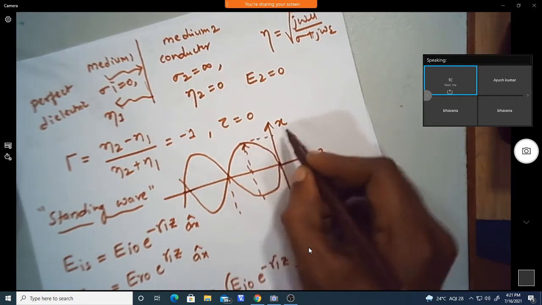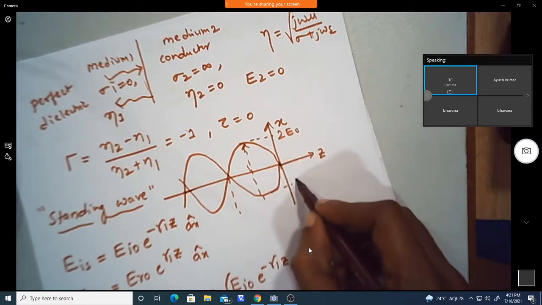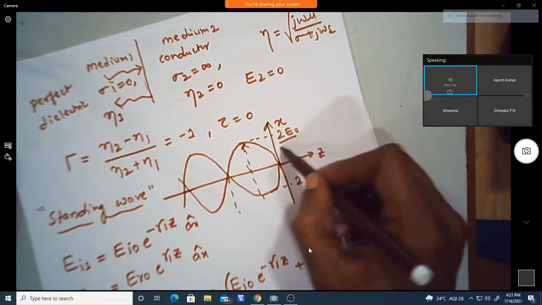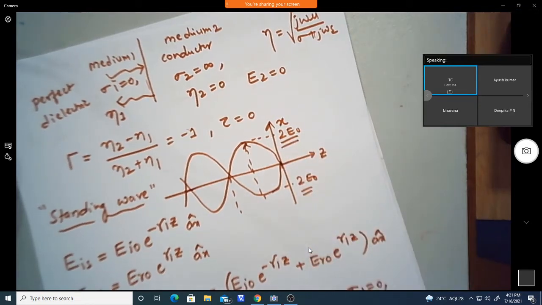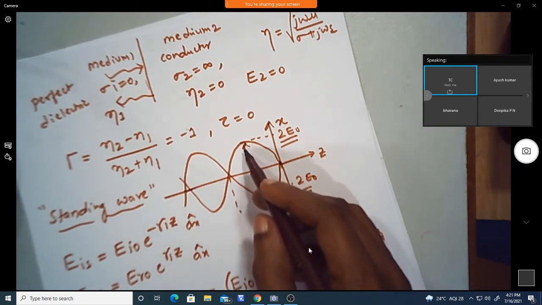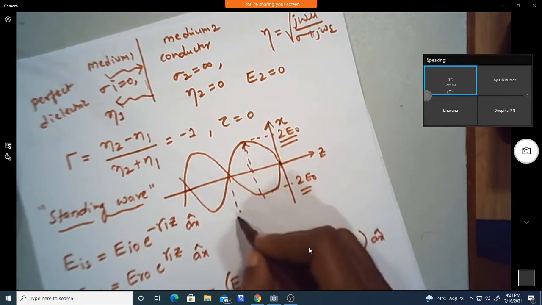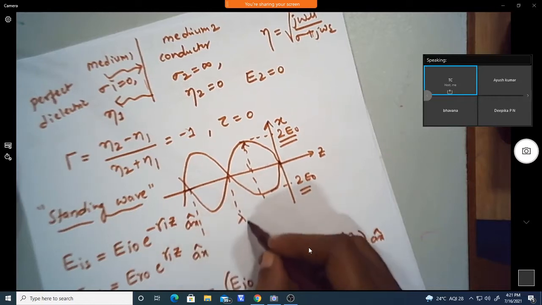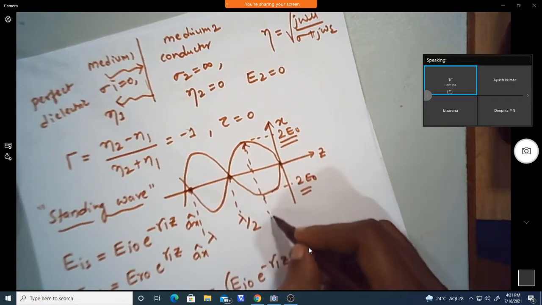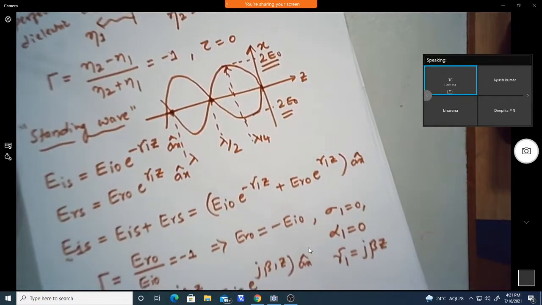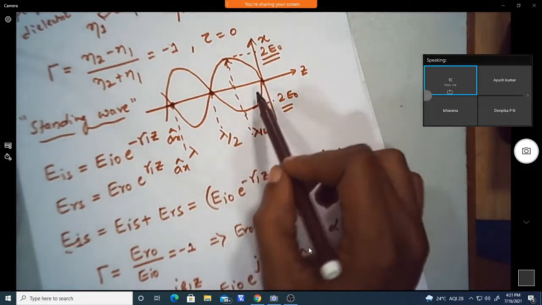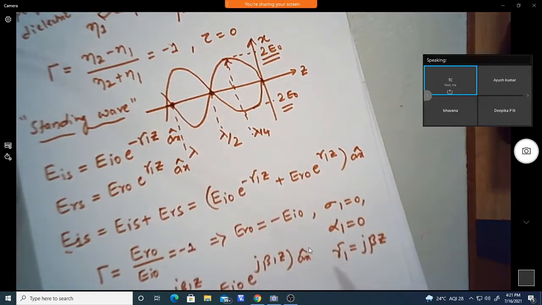Here we have the amplitudes 2 E naught and minus 2 E naught, because both the incident and reflected wave amplitudes add together, giving 2 times E naught. You can also write the maximum and minimum amplitudes: for every lambda by 2 it will give a null, and we have the maximum amplitudes at lambda by 4. If I take a particular frequency of operation, we can find out lambda. Generally, standing wave patterns are written in terms of lambda only.